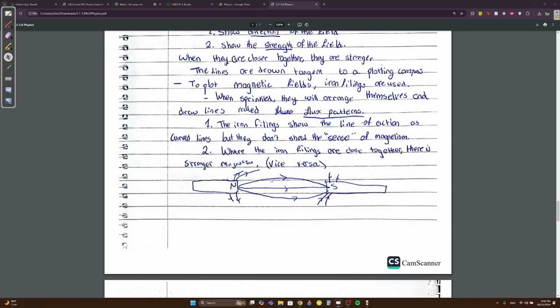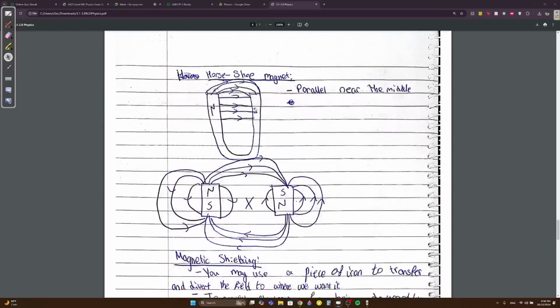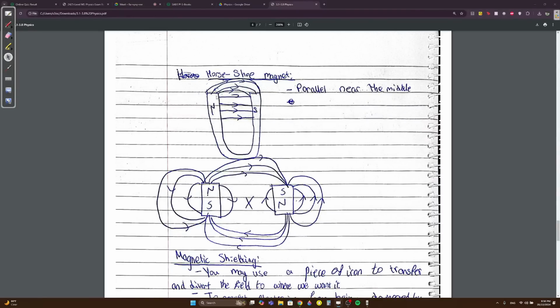So this is north to south. This is how a typical magnetic field goes, like this. You get it. Horseshoe magnet: basically, with horseshoe magnets, we have north, south, and it goes like this. The patterns are arranged parallel near the middle, and it goes up. You need to know this. When they ask you when the lines are parallel, it's in a horseshoe magnet.